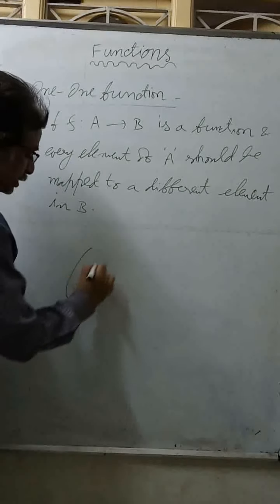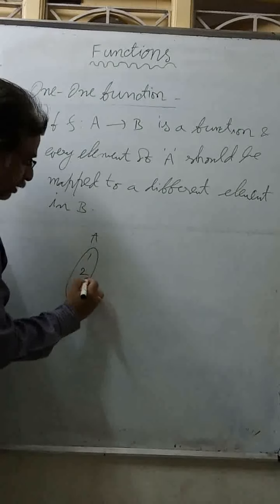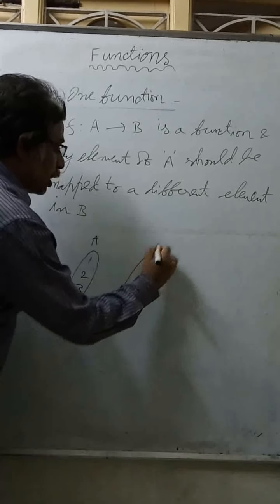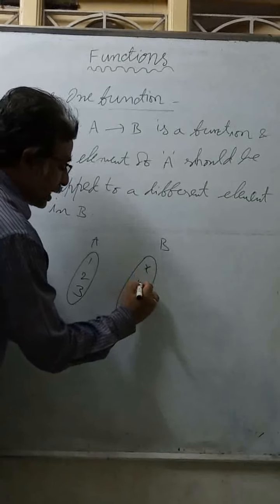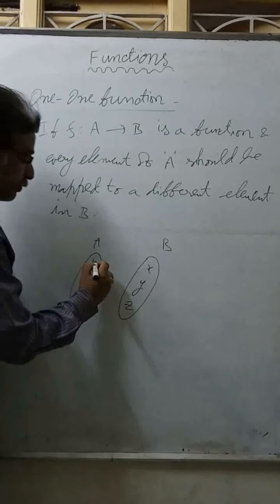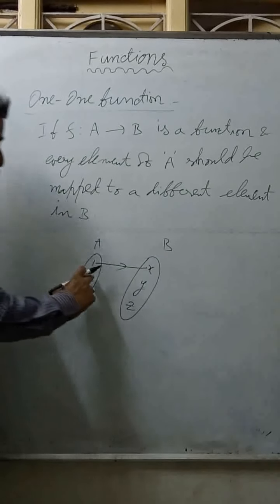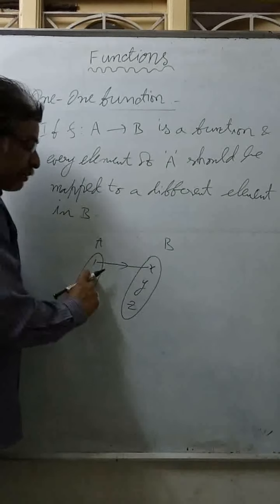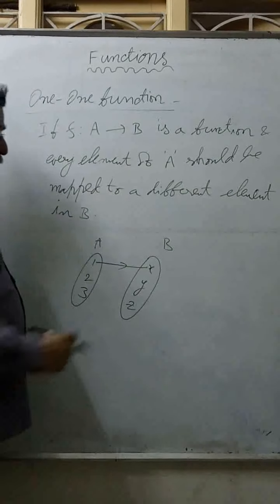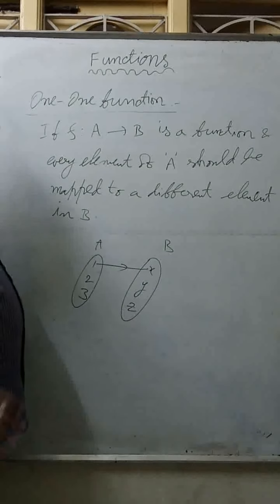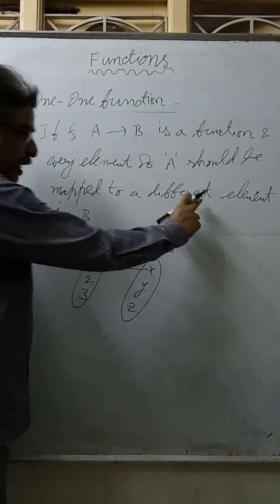Like what I want to say is this is A containing 1, 2, 3 as elements, and B is X, Y, Z. Previously we mapped 1 to X and 2 also to X. If I map 2 also to X, both are having the same image in B. It should not be many-one. It should be different elements.